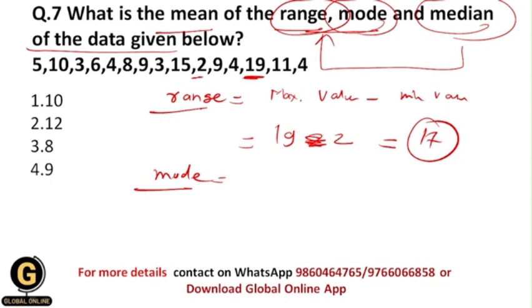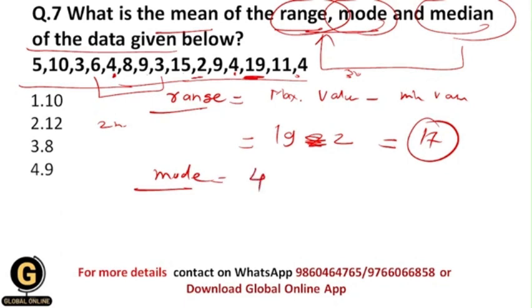So let us find the number which occurs most frequently. 5 occurred only one time, 10 occurred only one time, 3 occurred 2 times, 6 occurred one time, 4 occurred 3 times, 8 occurred only one time, 9 occurred 2 times, then 15 occurred one time, 19 occurred one time, 11 occurred one time. So the most frequently occurring data value is 4, and that's why mode will be 4.